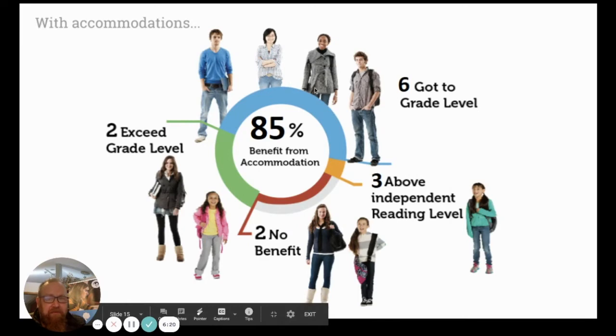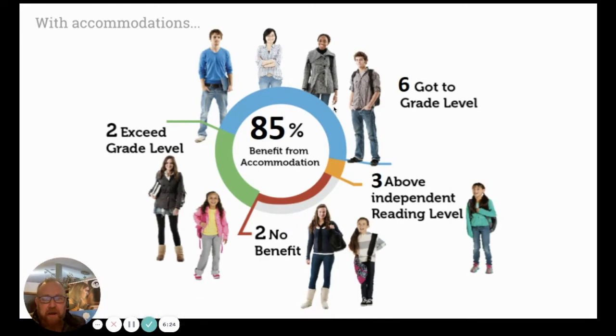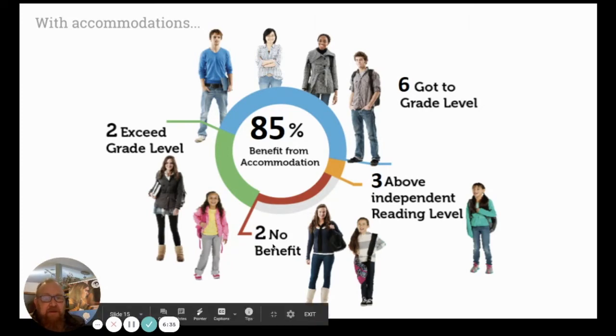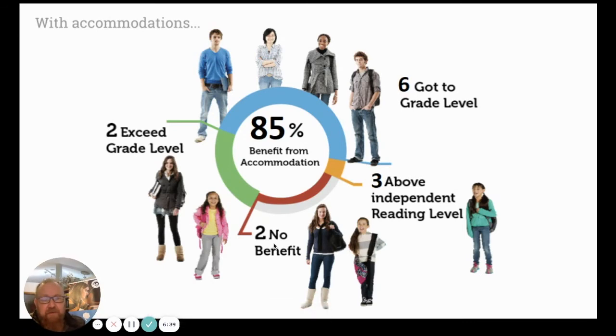Students who get to grade level, which is our goal for every student, is to get to above or at grade level comprehension. We identified 3 students who are able to comprehend above their independent level, but not get to grade level. And we even identified 2 students that, even though they're reading independently below grade level, even reading text to them did not improve their comprehension even 1 grade level.